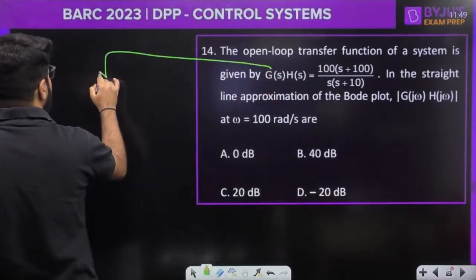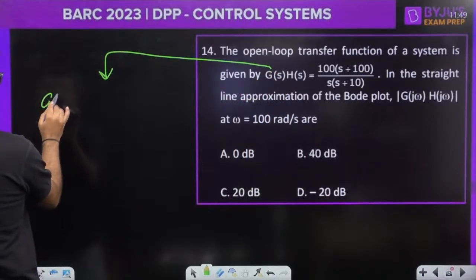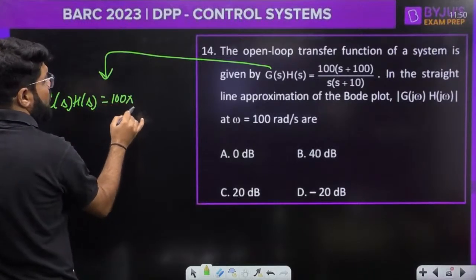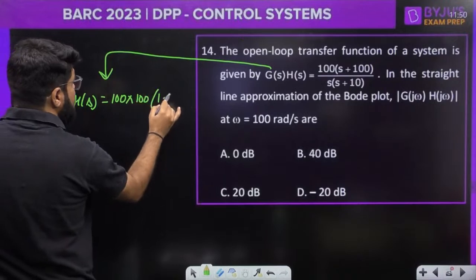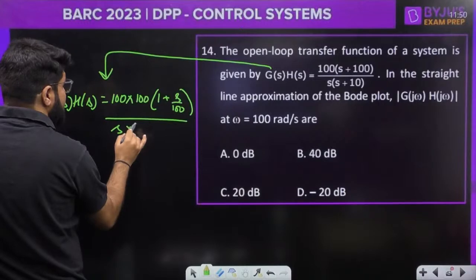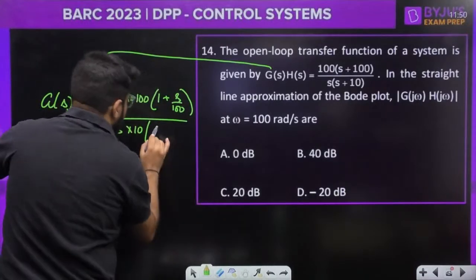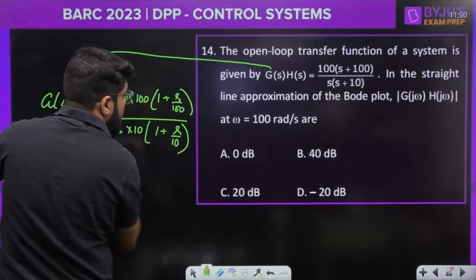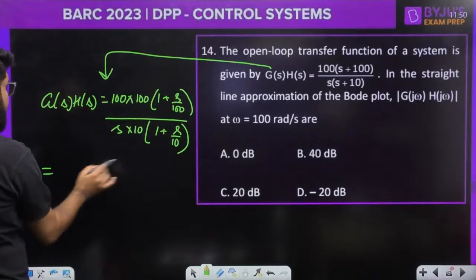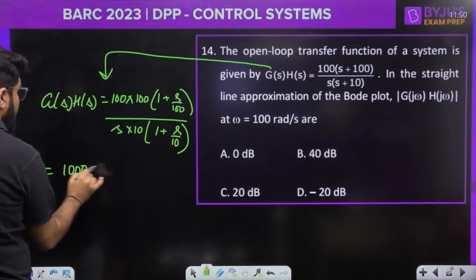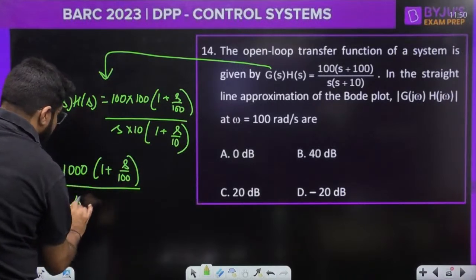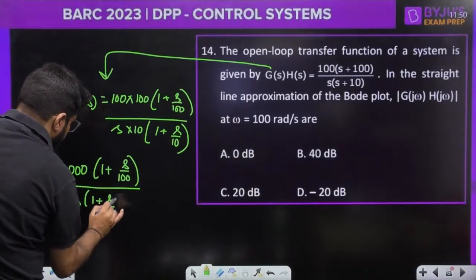Now once again, is it the time constant form given? No, it is not the time constant form given. So I will have to convert into time constant form. In the numerator I take 100 common, so 1 plus s by 100, divided by s. In the denominator I take 10 common, so 1 plus s by 10. Now this is equal to 10 power 3, that is 1000, times (1 plus s by 100) divided by s times (1 plus s by 10).